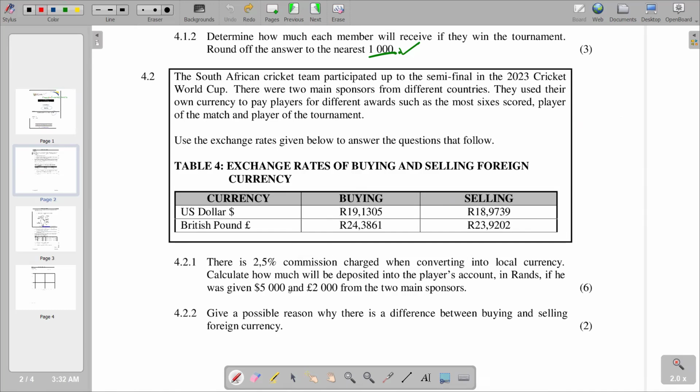The player possesses the $5,000 and £2,000, so obviously the player has to convert them into rands. The player has to approach the financial institution, and the financial institution will buy. So the buying rate will be used. For dollars, 5,000 times 19.1305, and for pounds, 2,000 times 24.3861. Then we get the total in rands.